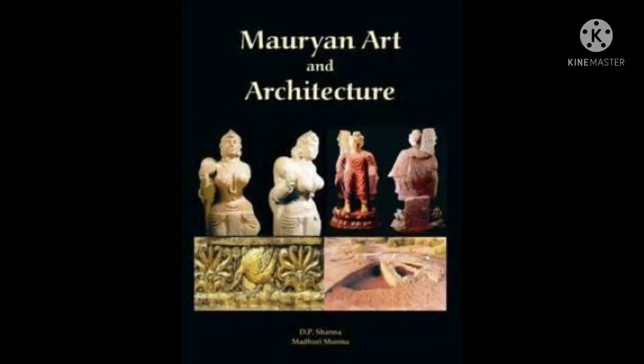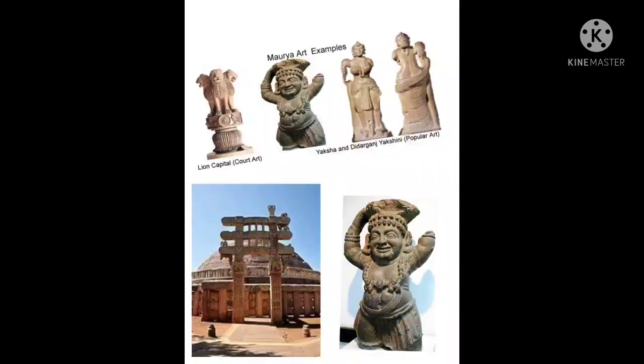Mauryan Art and Architecture. The contribution of the Mauryas to art and architecture is of great significance. Megasthenes' Indica recorded the grandeur of the Mauryan palace in Pataliputra. The wooden ruins of the palace and the fort around the palace in Pataliputra have been found during excavations. During the period of Ashoka, many stupas were built and pillars were erected. Among all the stupas, the stupa of Sanchi is the biggest.